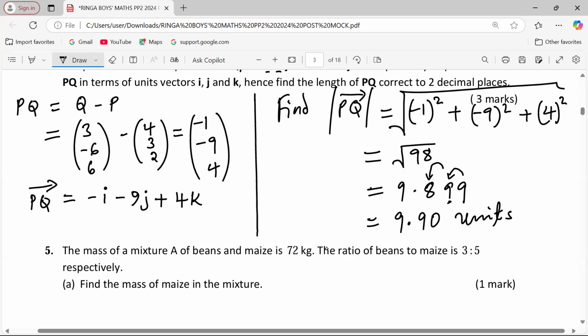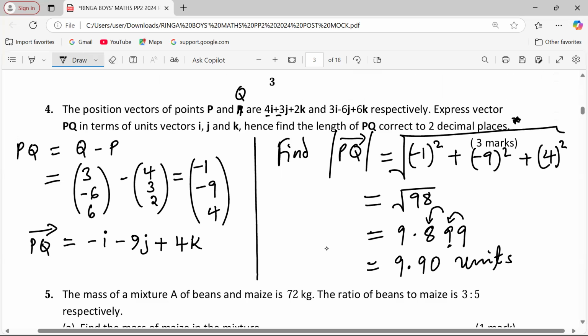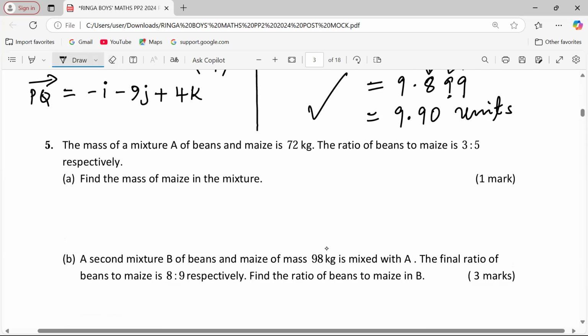Yeah, that's how we do it. As I've said, without the instructions of 2 decimal places, some other times you might be told to find the exact length, which means we simplify this into root 49 by 2, or 49 multiplied by 2. And remember, the root of 49 is known, but the root of 2 is not known. So this could have been the exact length, but now we needed it in 2 decimal places. So following the instructions is very key. You must solve until the final mark is attained.